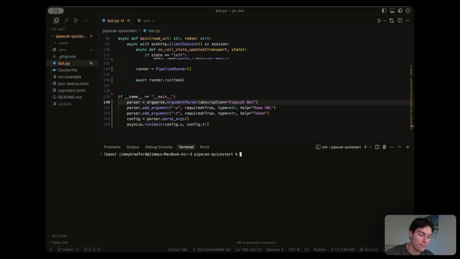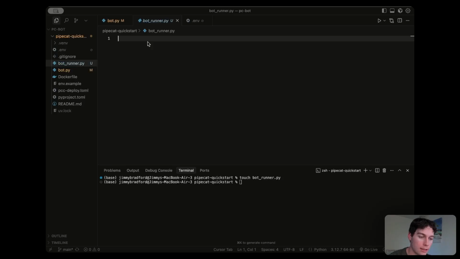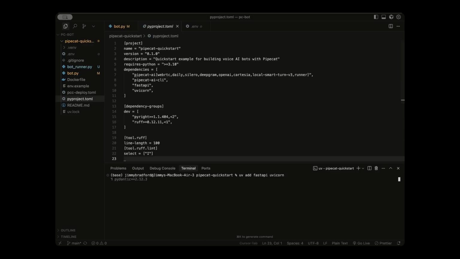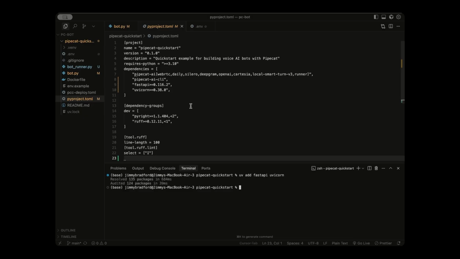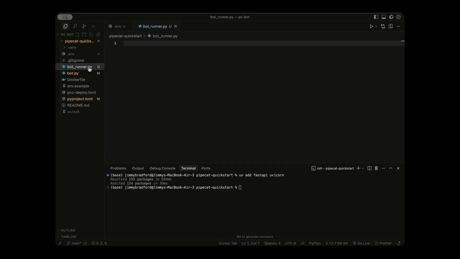Let's clear this out. So to create this file, make sure you're in the root directory in your terminal, and you can just run touch bot_runner.py. And it popped up right above our bot.py file on the left-hand side. So let's click it and let's begin building this out. And we need to install some more dependencies, which are FastAPI and Uvicorn for our server. So you can just run this in the command line. And then you'll see we have it added to our pyproject.toml file with FastAPI and Uvicorn in our list of dependencies.